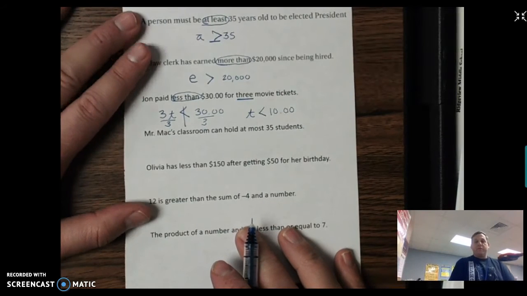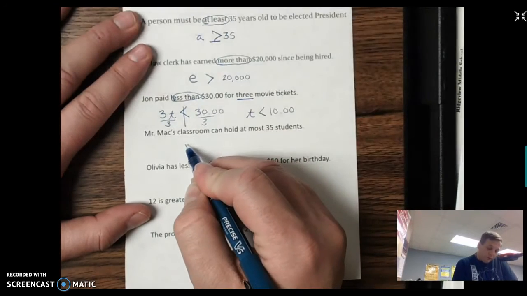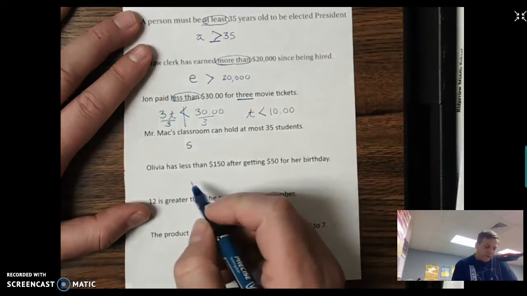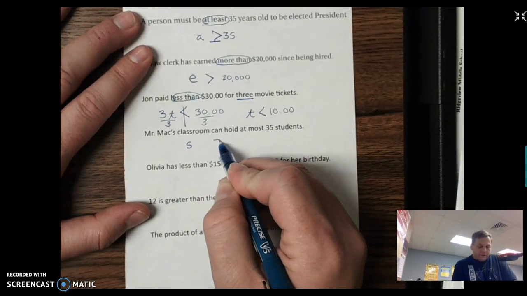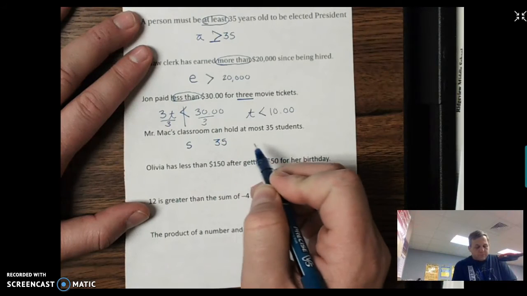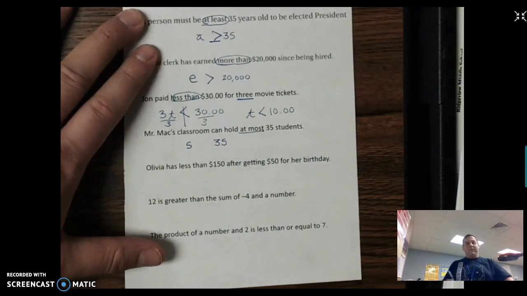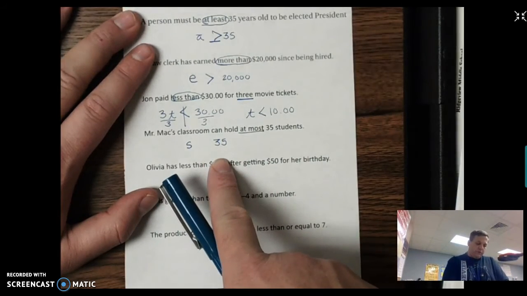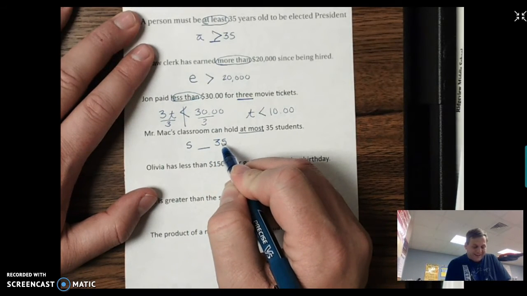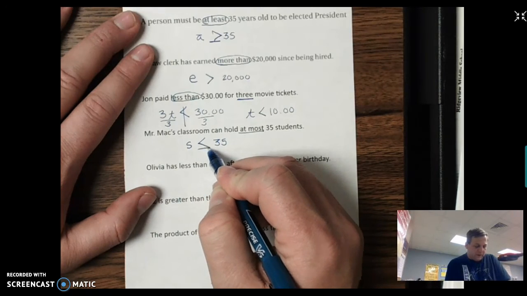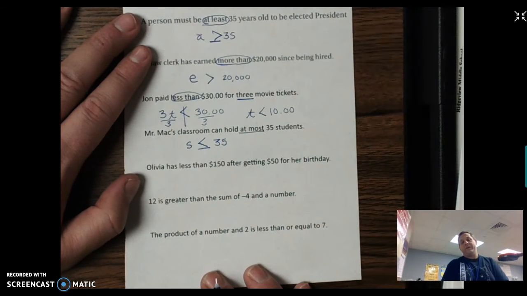Mr. Mack's classroom is going to hold at most 35 students. What I don't know is how many students Mr. Mack's classroom has. So I'm going to put S for students. There's nothing else going on in the problem, so I'm going to compare it to 35. And at most, all right, let's think about this one. If 35 is the most, it can hold 35 students. But it can't hold 36, so it has to be less than or equal to 35. So S is less than or equal to 35.